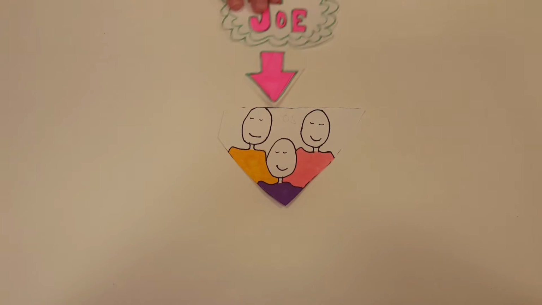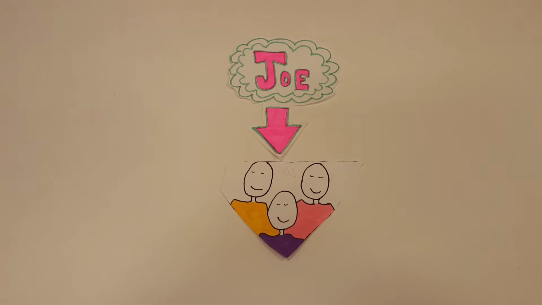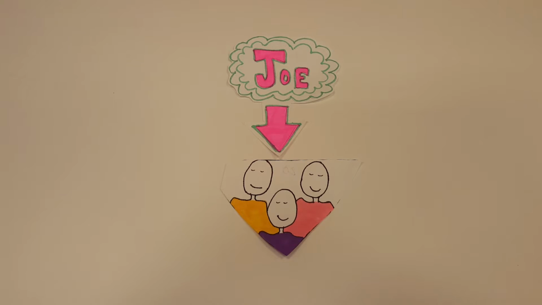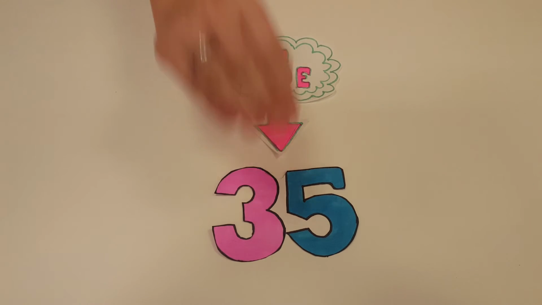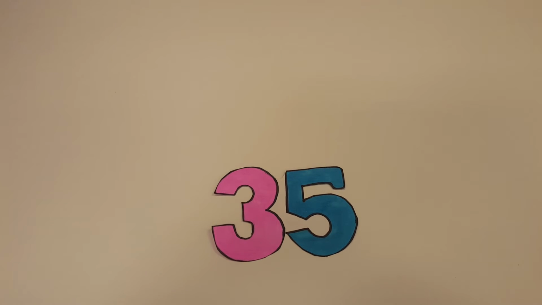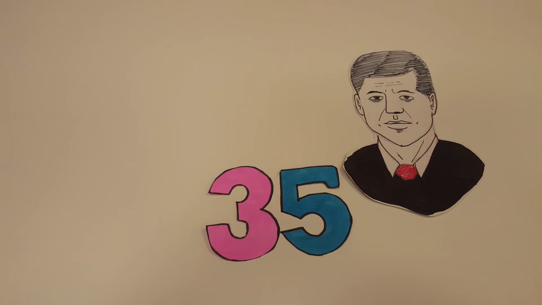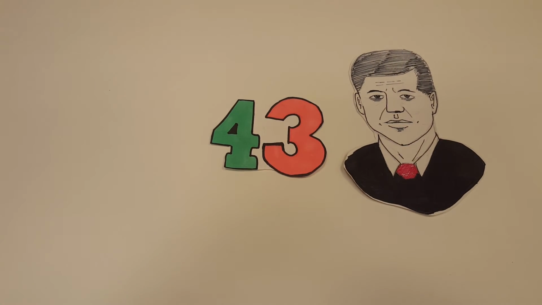Not any average Joe can be president. Joe has to be a natural-born U.S. citizen. A person born abroad to American parents is considered to be an American citizen. Joe also has to be 35 years old. The youngest president ever elected was John F. Kennedy. He was elected in 1961 at the age of 43. Finally, Joe has to have been a resident within the United States for 14 years.